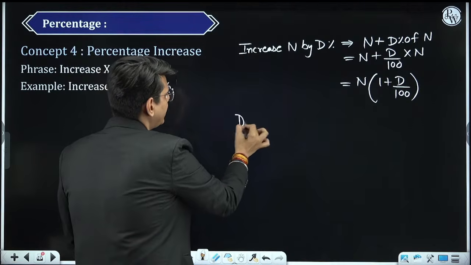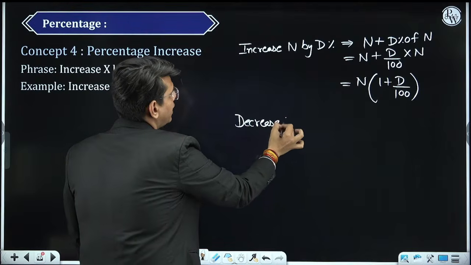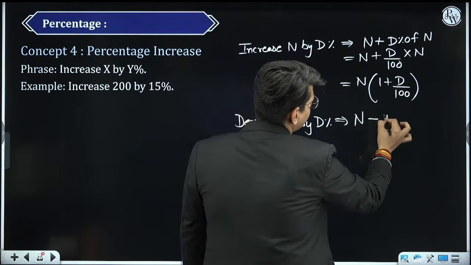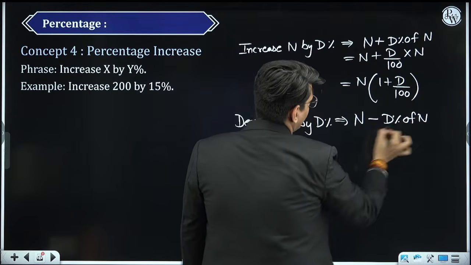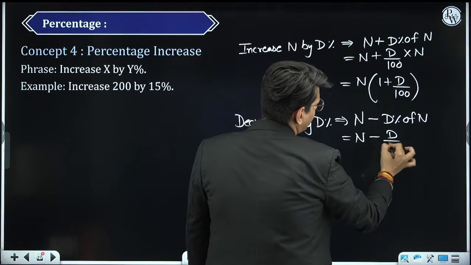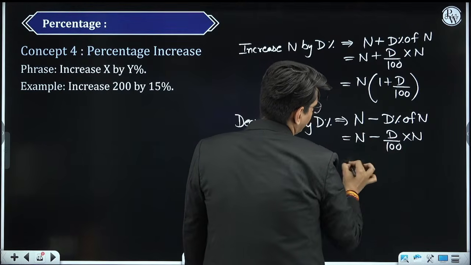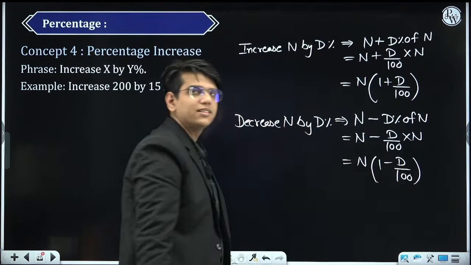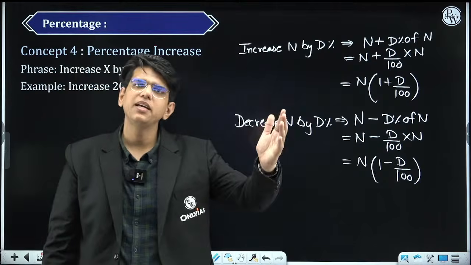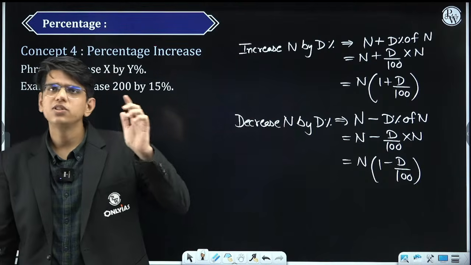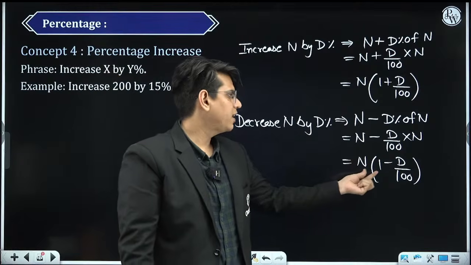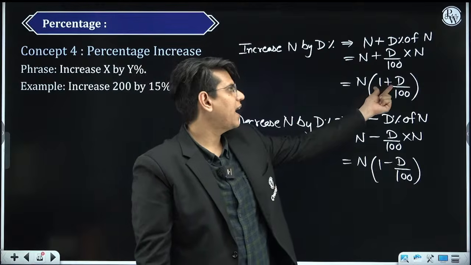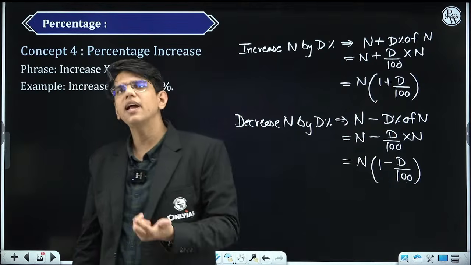Similarly, if you want to decrease n by d%, it is n minus d% of n, that is n minus d by 100 into n, which is n into 1 minus d by 100. These are the two things. Whenever you want to increase or decrease something, you just have to know the original number and by what percentage you are increasing or decreasing it. If you are increasing, add it to 1. If you are decreasing, subtract it from 1.